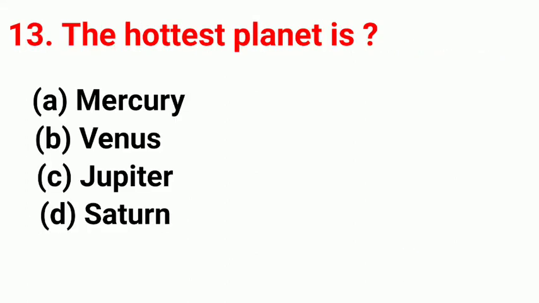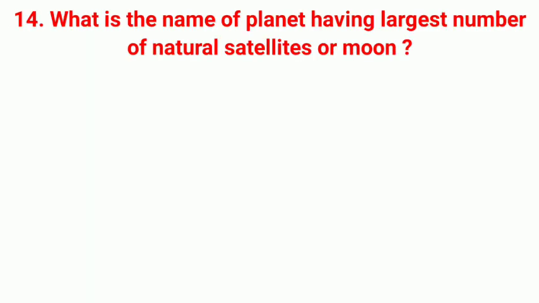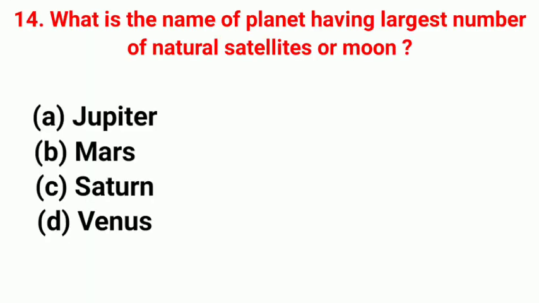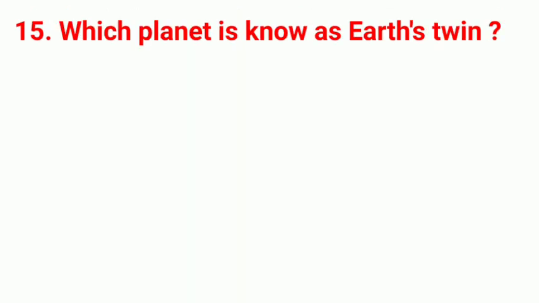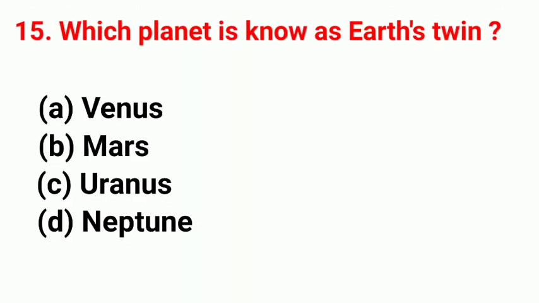The hottest planet is. Right answer is Venus. What is the name of planet having largest number of natural satellites or moons? Right answer is Saturn. Which planet is known as Earth's twin? Right answer is Venus.